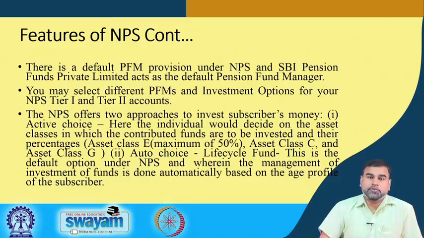Now, whatever age you are, as I already told you, the E will go down and the C and G may go up, because the risky instruments in your portfolio will be going down and other, relatively less risky assets in your portfolio will be going up. So, that is the default option, or you can go for your own choices for the investment in the portfolio.